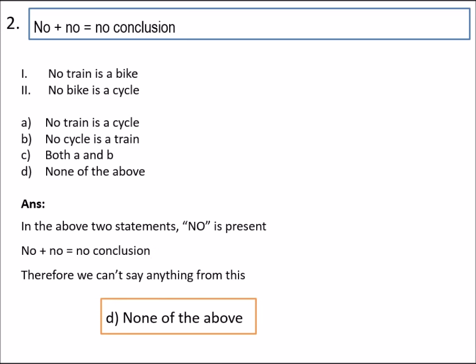Coming to the second condition, if both of the 2 statements start with no, then it results in no conclusion. If we look at an example, the given statements are: no train is a bike and no bike is a cycle. In the above 2 statements, both start with no. So no plus no results in no conclusion. Therefore we can't say anything from this. So the answer is none of the above.